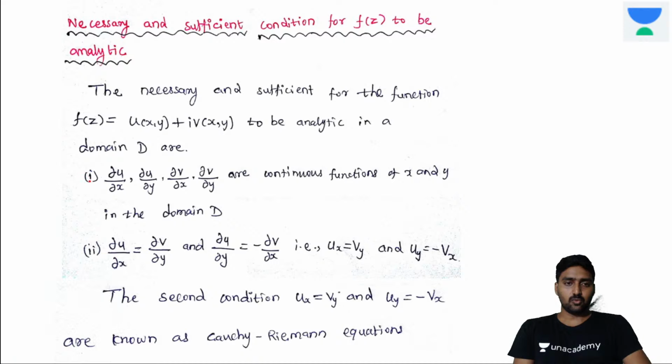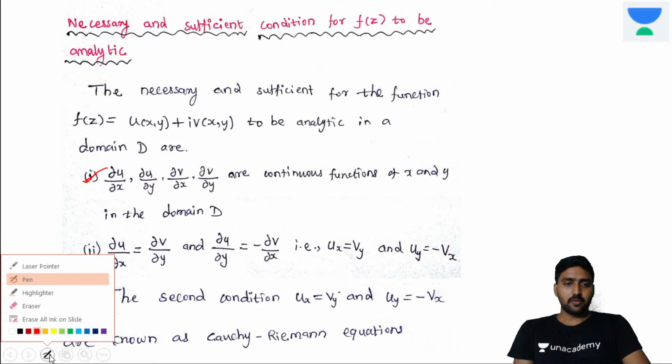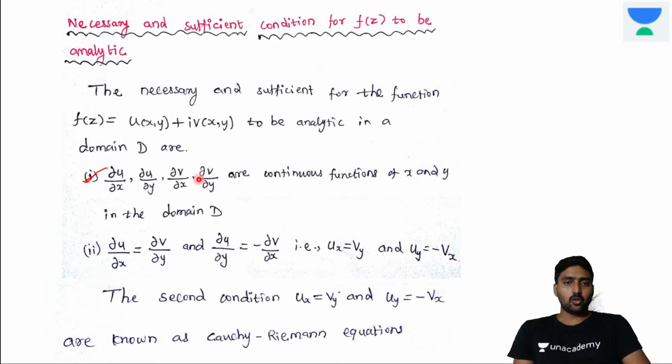First one: dou u divided by dou x, dou u divided by dou y, dou v divided by dou x and dou v divided by dou y are continuous functions of x and y in the domain D. Now dou u divided by dou x and dou v divided by dou y are equal, and dou u divided by dou y is equal to minus dou v divided by dou x. That is, ux is equal to vy and uy is equal to minus vx. So the second condition is called the Cauchy-Riemann equations or CR equations.